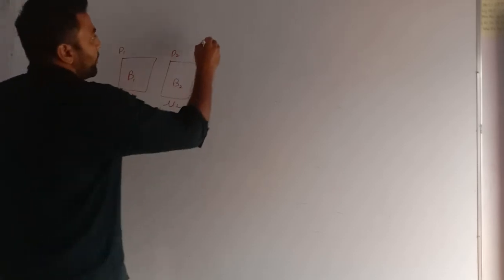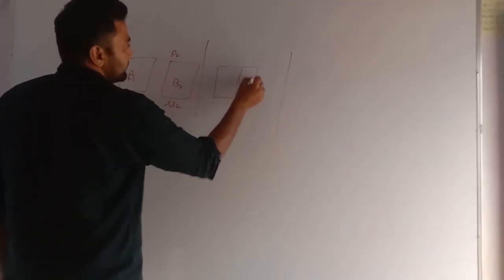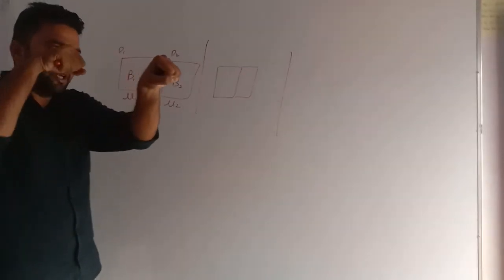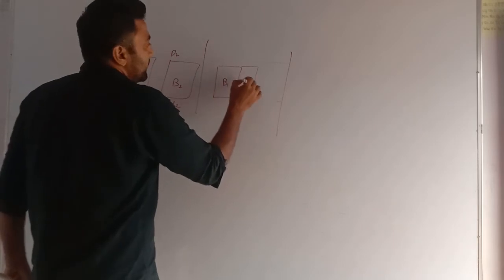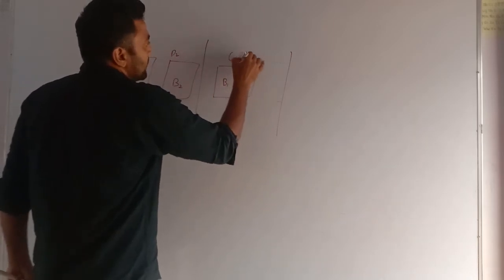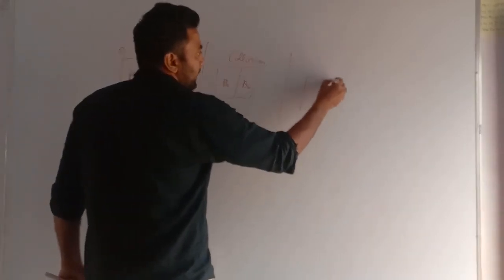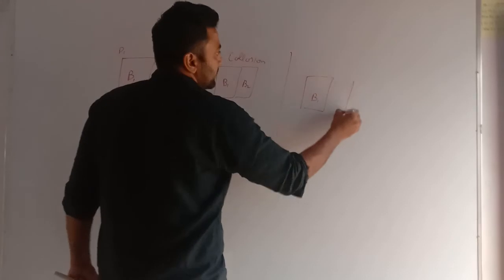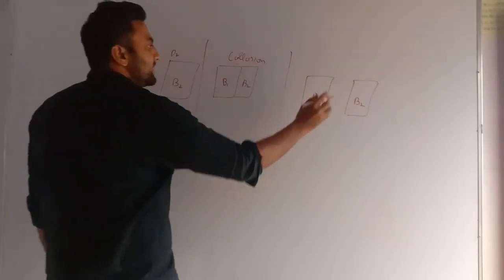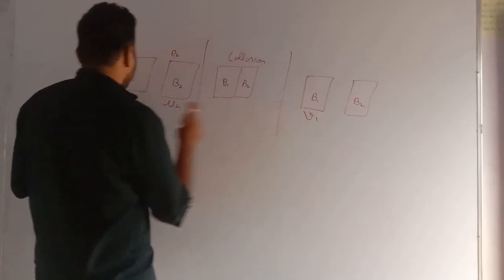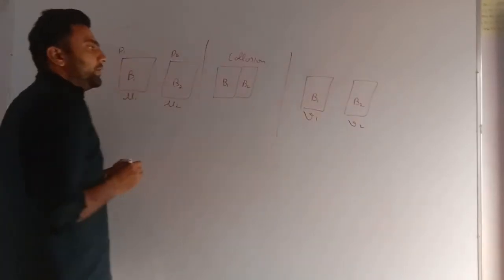Let's say these two bodies collide, come in contact. If one body is moving, the other is moving, they hit each other. This is body B1, this is body B2, and this is collision. After collision, again they separate, body B1 and body B2. Now there is a change in velocity. Now this velocity from U1 becomes V1 and this velocity from U2 becomes V2.